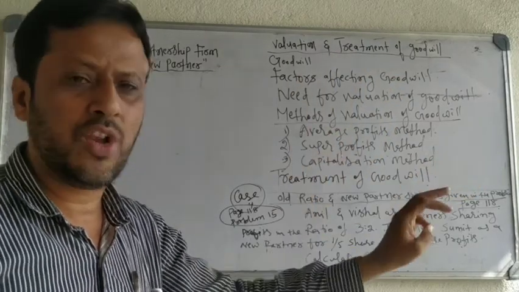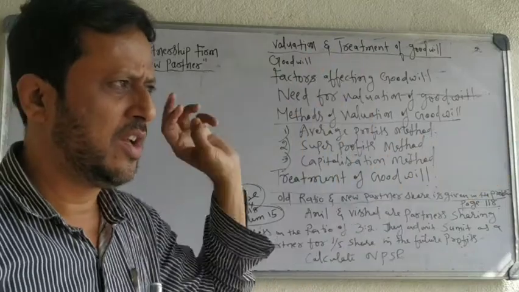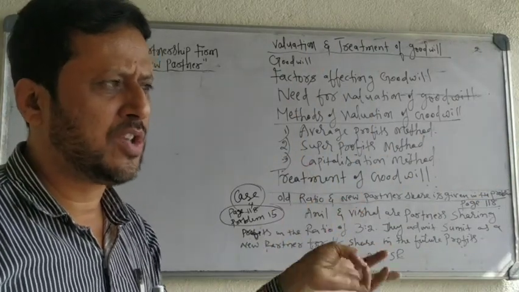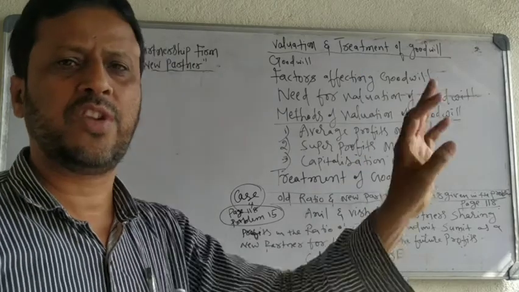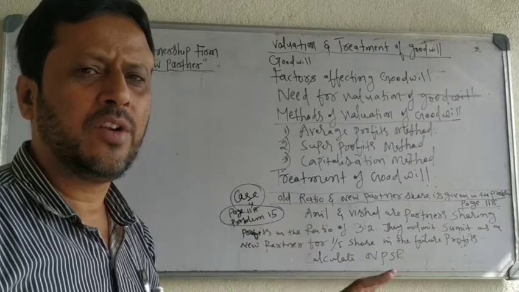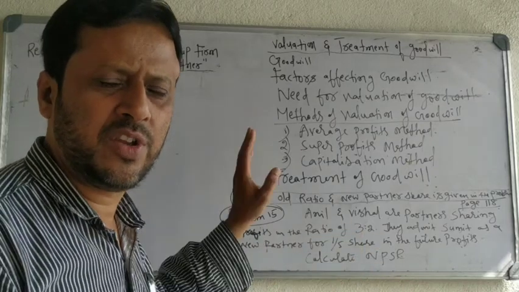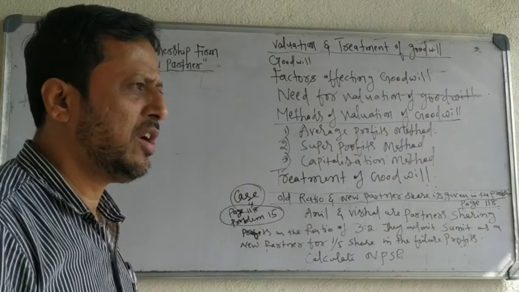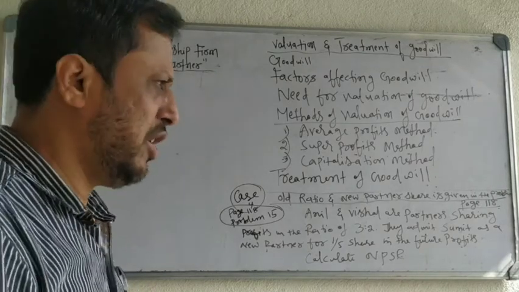Second case, old ratio and sacrifice ratio. Third case, old ratio and old partners' sacrifice from their old share. In the fourth case, old ratio and new partner share are given. Then how do we calculate the new profit sharing ratio?